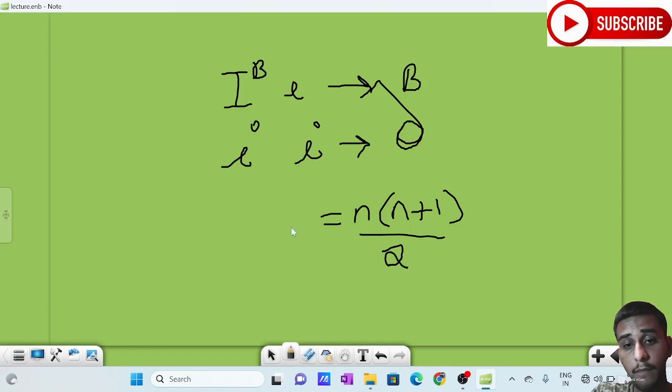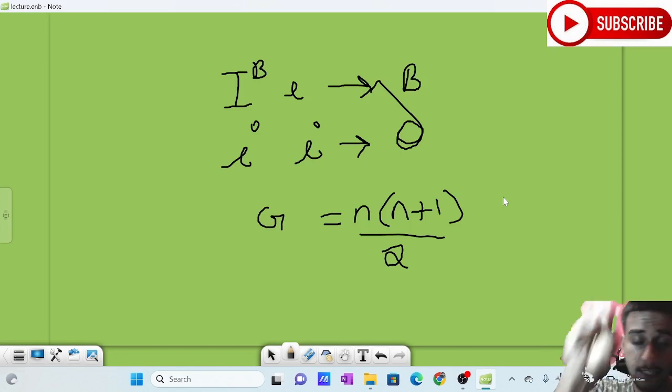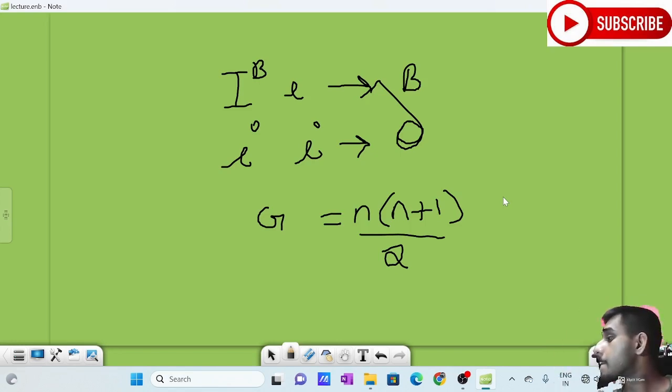To find the number of heterozygotes, it is n into n minus 1 by 2. To find the number of homozygotes, it is equal to n. This is just for basic understanding to do the questions.